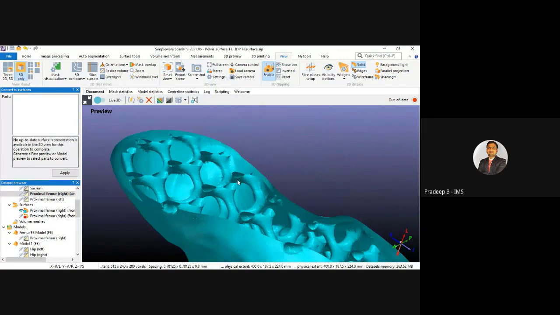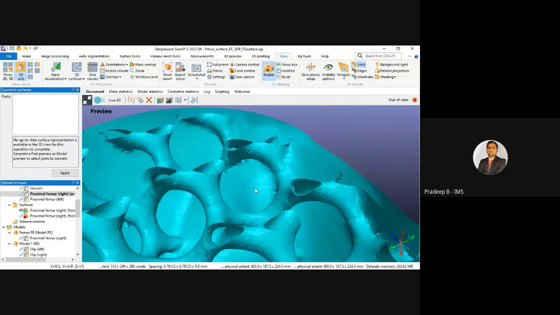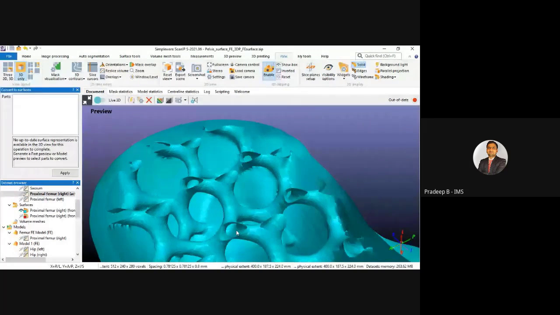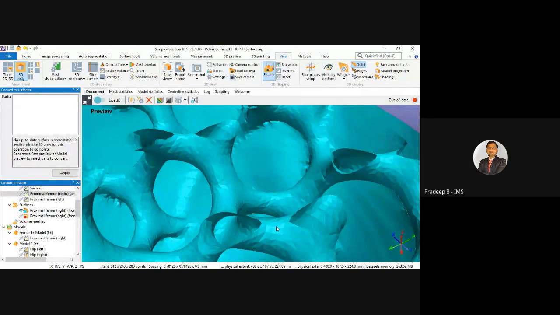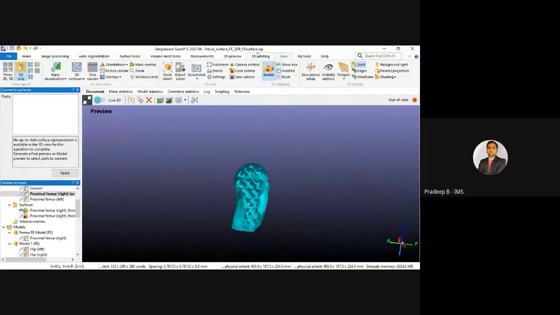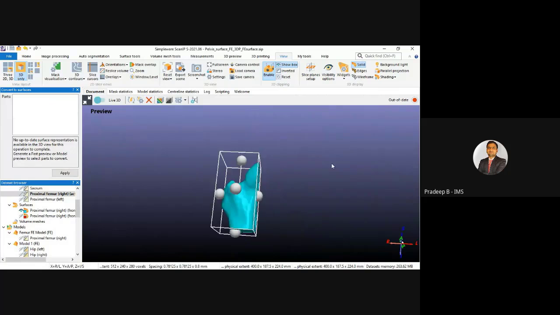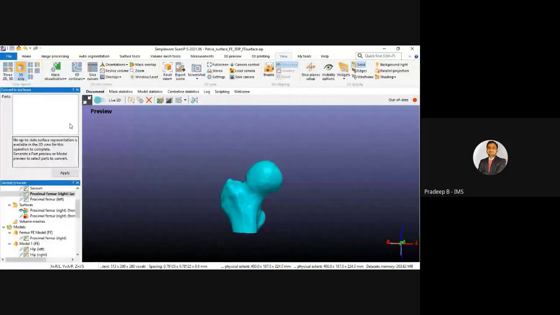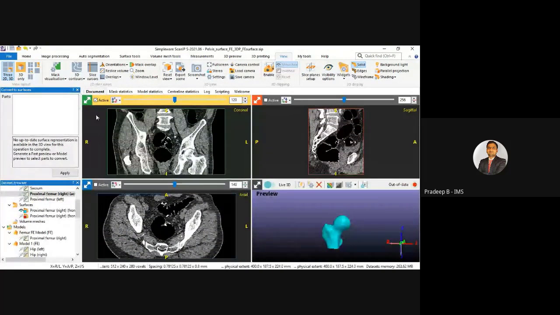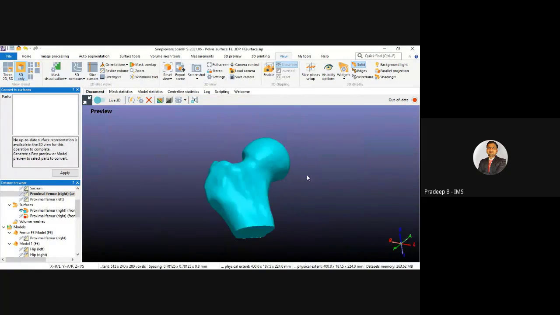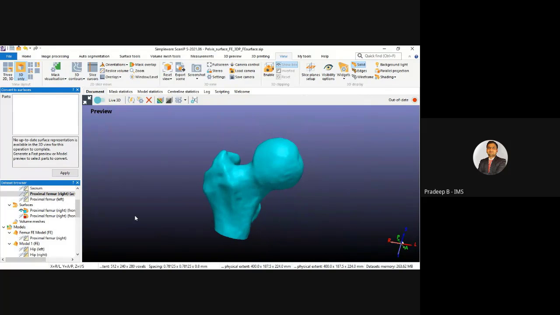Okay, you can see the type of lattice structure. And if you want to make that lattice structure a solid, you can also generate the lattice structure as a solid part. So the same workflow you can apply for the complete data. And you also have the opportunity to get the mass density of this femur.